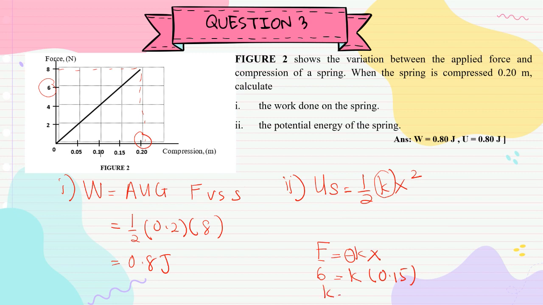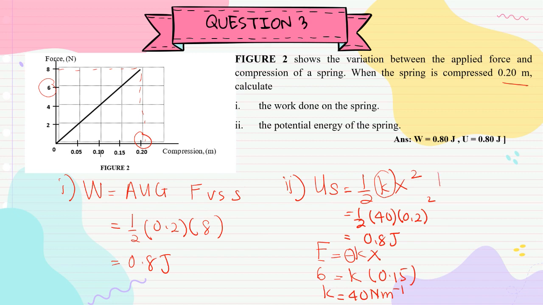So you can get k is equals to 40 Newton per meter. Okay, so now you can determine US, half k is 40, x you want to determine at compression 0.2, so you substitute compression 0.2 and you will get US is equals to 0.8 joule.